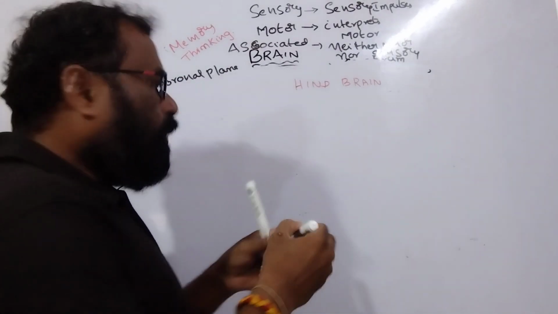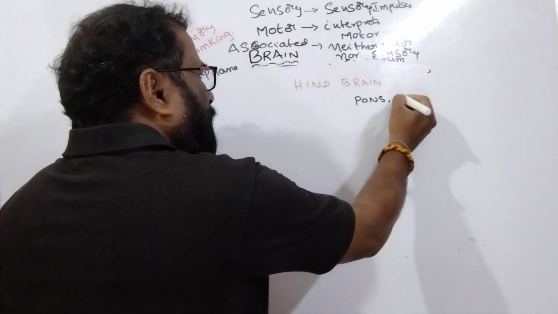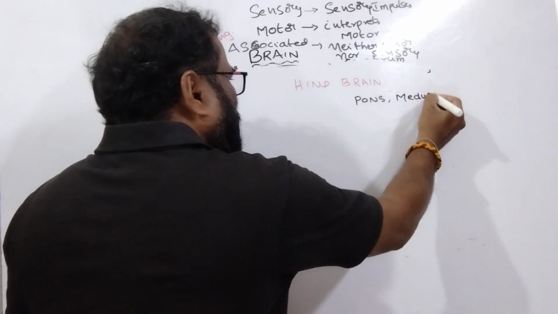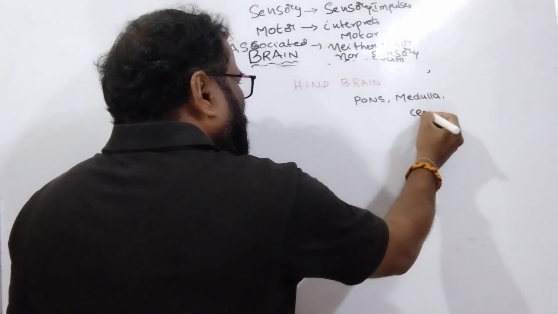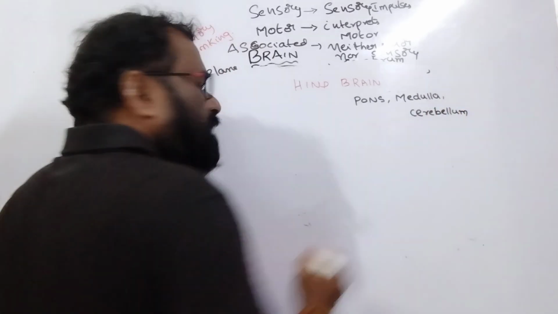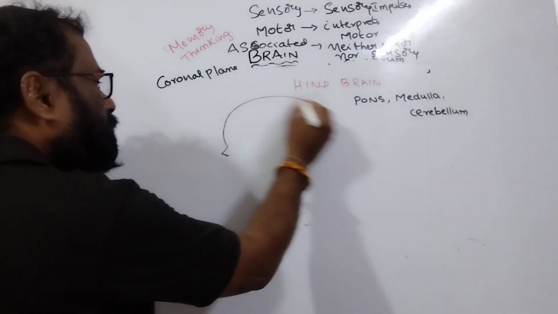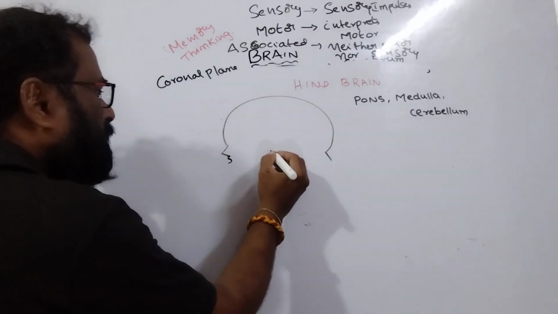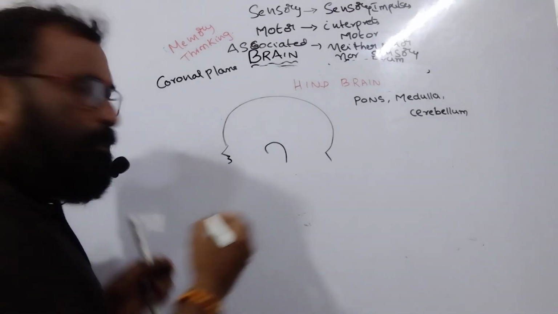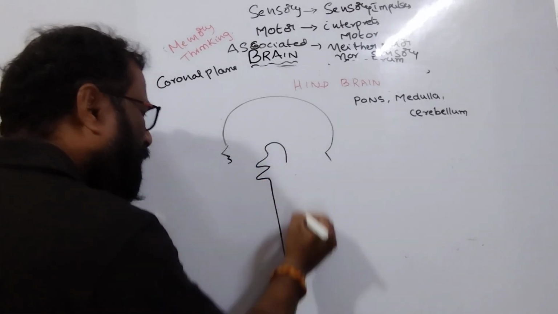They are the pons varoli, the medulla oblongata, and the cerebellum. Here, this is the brainstem, this is the midbrain, this is the pons, the medulla, this is the spinal cord.